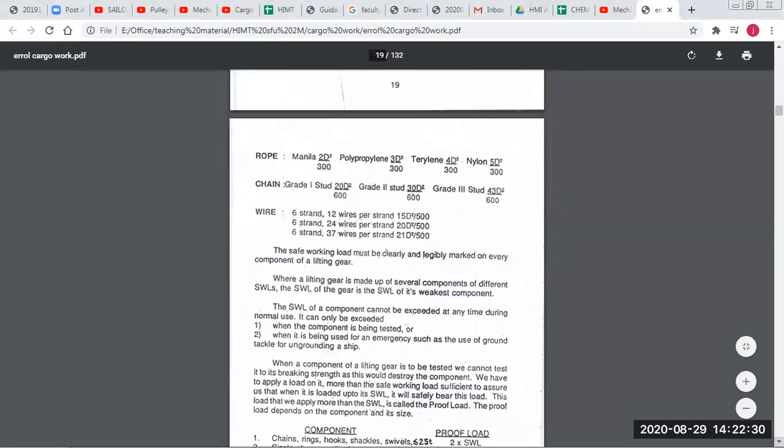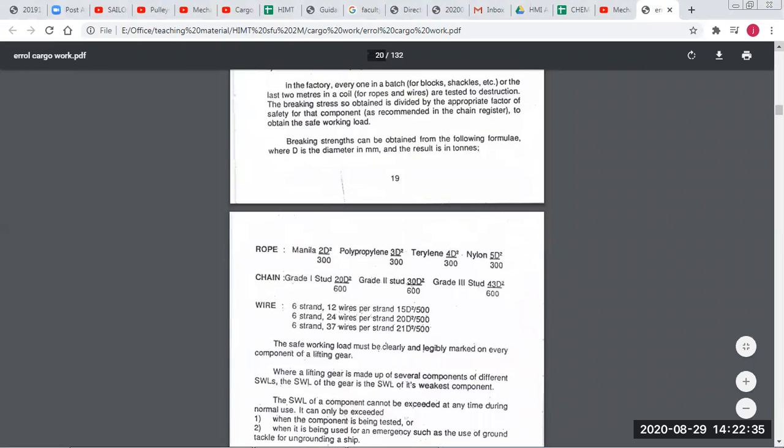And these are the formulas by which the breaking stress of the rope can be worked out depending on the diameter. So for Manila rope, the breaking stress is 2d square by 300, where d is the diameter, polypropylene 3d square by 300, terylene 4d square by 300, and nylon 5d square by 300. Same for chains. Grade 1 stud chains are 220d square by 600, grade 2 is 30d square, grade 3 is 43d square. Then you have to remember all these formulas.